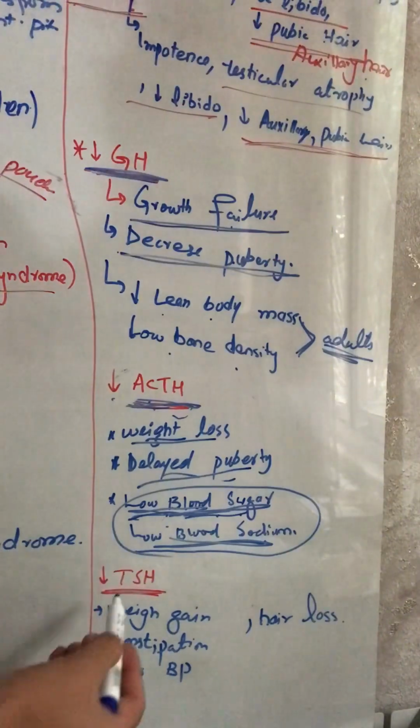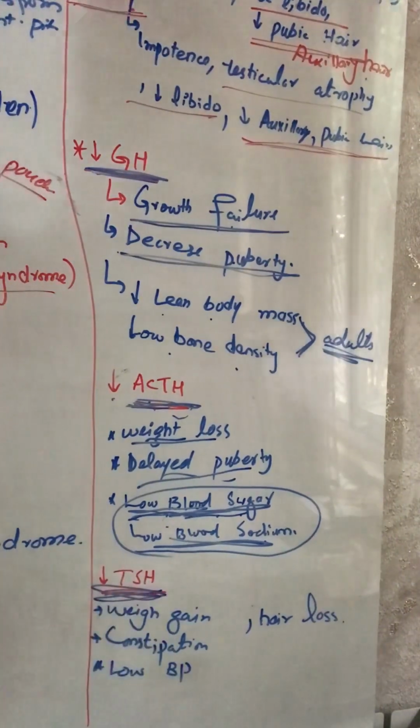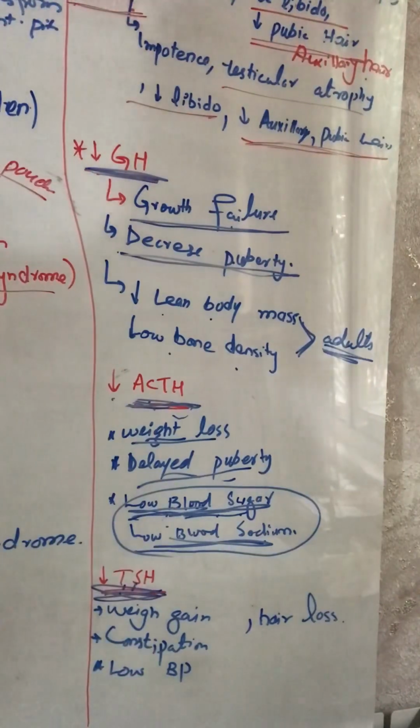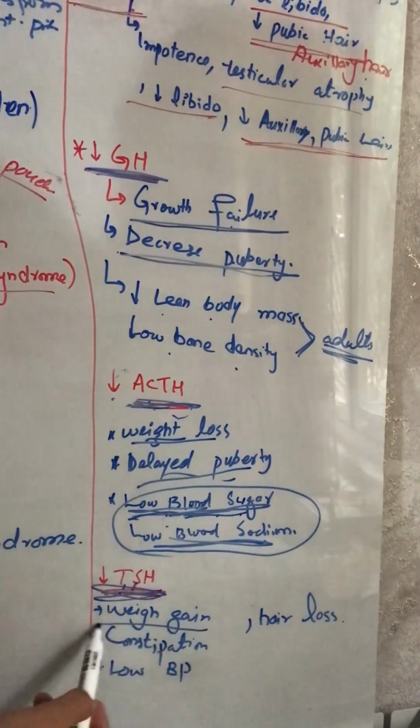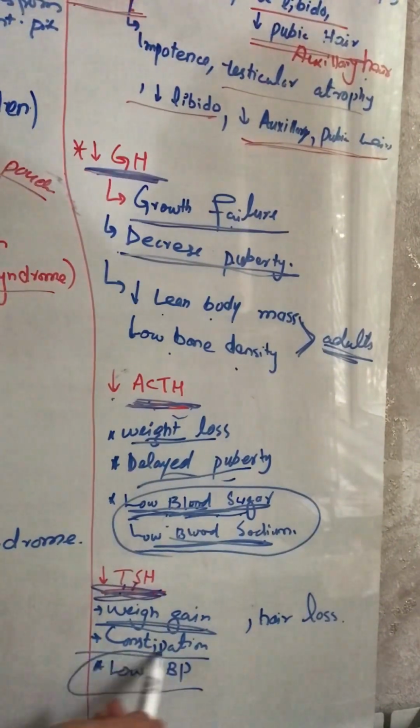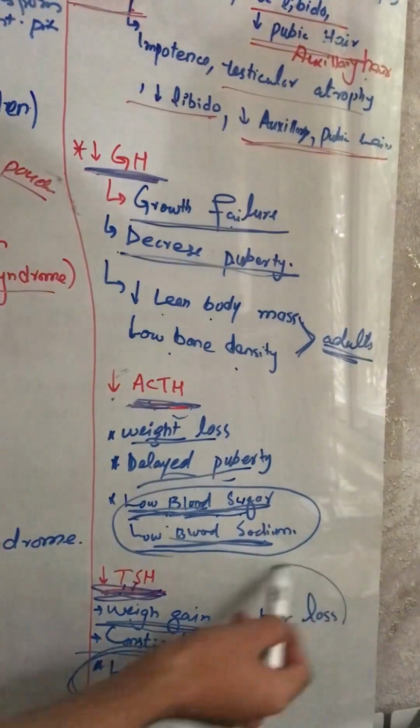The next is when there is any dysfunction or any adenoma in the thyrotrophs, there will be decreased thyroid stimulating hormone. And when there is decreased thyroid stimulating hormone, there will be decreased T3 T4 secretion, so we will have weight gain, constipation, low blood pressure, and hair loss.